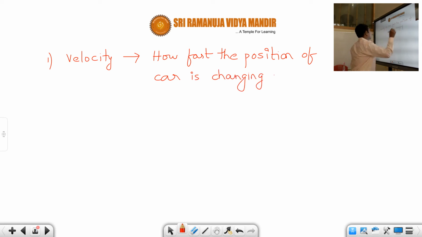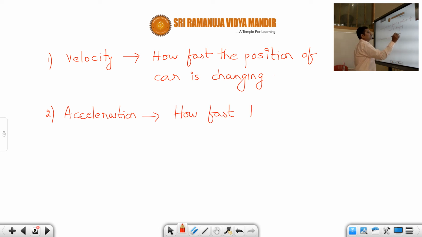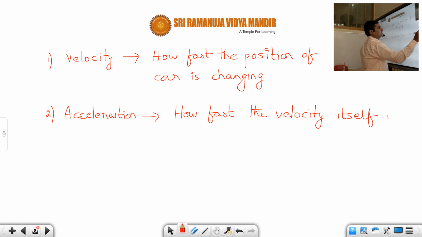Okay, students. Next, acceleration will tell us how fast or how slow the velocity itself is changing. How fast the velocity itself is changing.